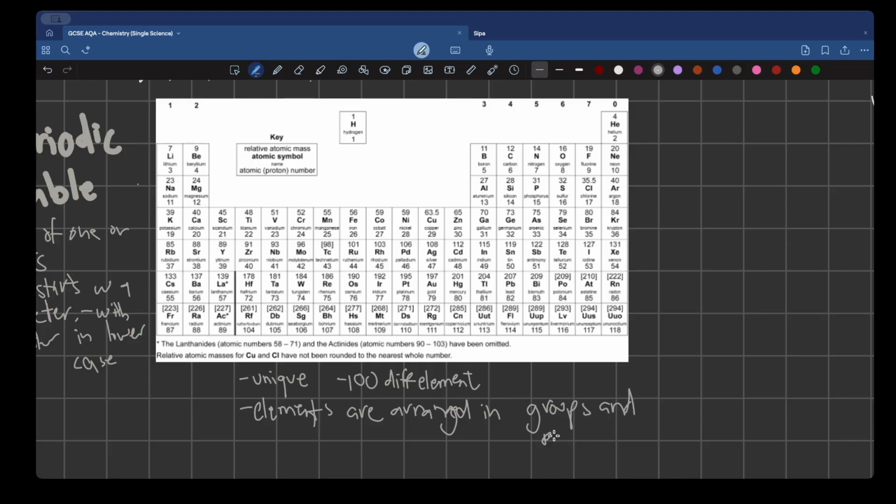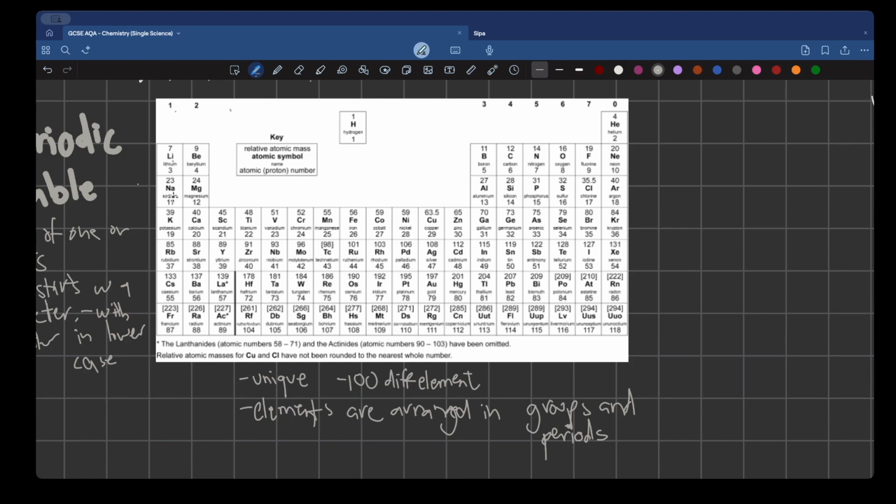Let me explain this. What do we mean by groups and periods? Do you notice these numbers? 1, 2, 3, 4, 5, 6, 7, 0. These are the groups. Let me help you with this. This first group, what elements are in group 1?